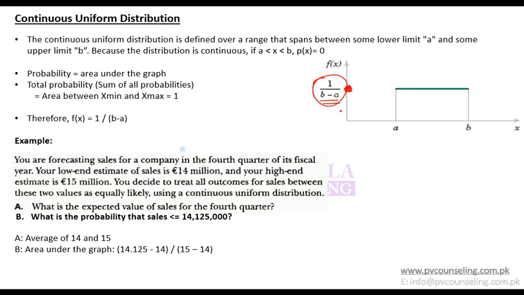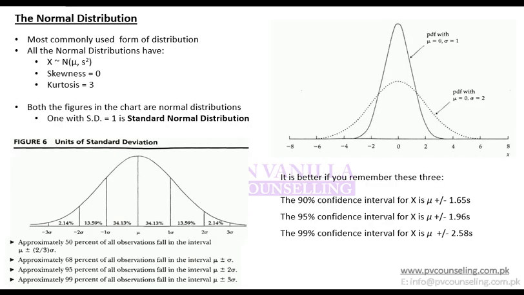The concept is that the total area is 1. So height will be 1 divided by breadth. Breadth is b minus a. So height will be 1 divided by b minus a. This is the frequency. So the frequency is 1 divided by b minus a. So this is the continuous uniform distribution.